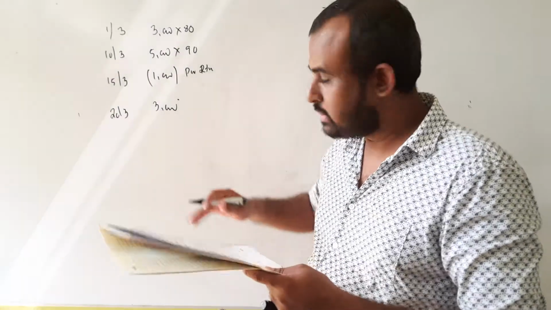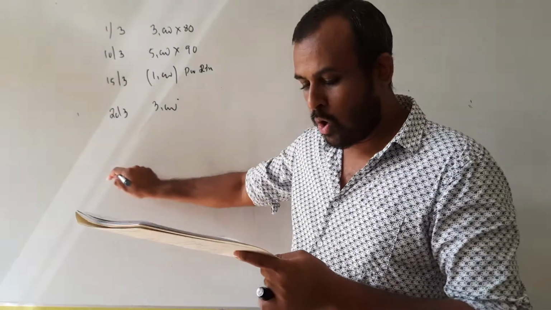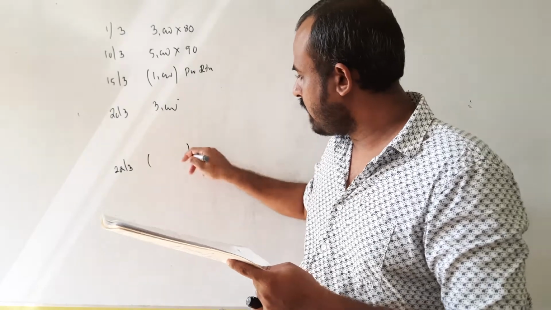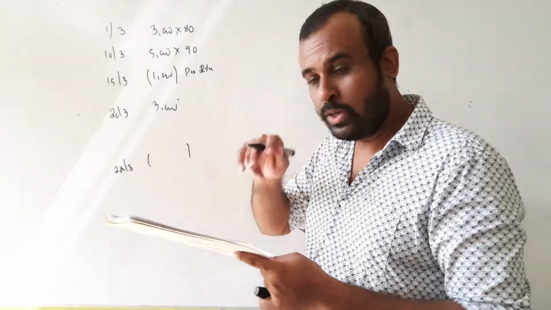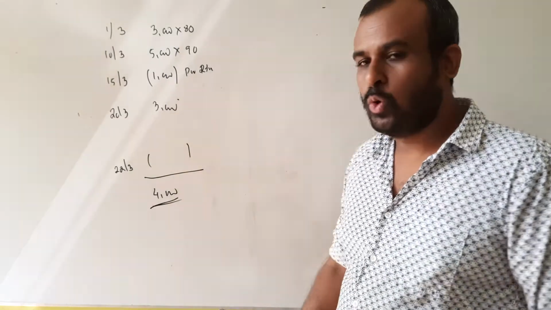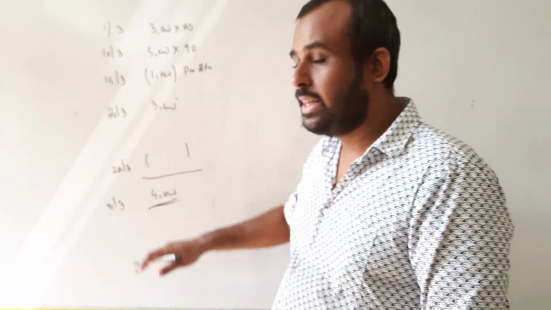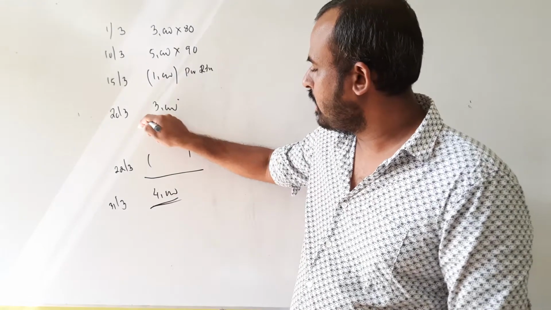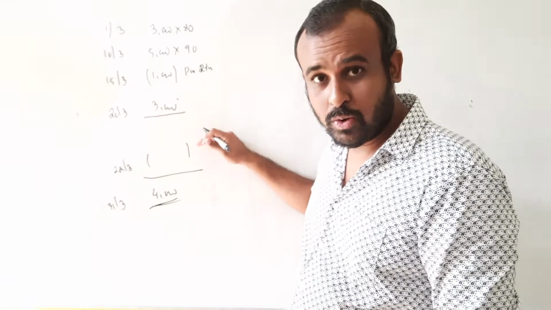On 20th March, there were another 3000 units of purchases, and then on 22nd March, the examiner says there was a sale, but the examiner doesn't say how many units you have sold. That you need to find out. But she says how many units are available in your closing stock at the end of the period: 4000 units, right? Now what you can understand here is that first of all, you need to find out how many units have been sold. So there is a reverse calculation here.